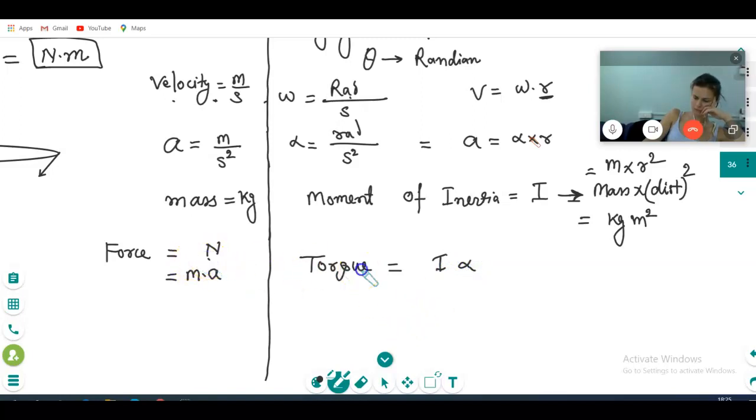What is the relation between these two? Everywhere I am multiplying R. So mass is going to be equal to I divided by R square. Yes, you are right, but don't write it, because moment of inertia depends on the object and varies from object to object. You are asking more questions on moment of inertia; I will teach you and all your doubts will be cleared.